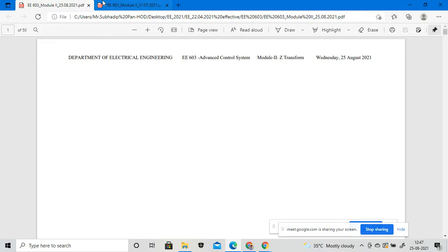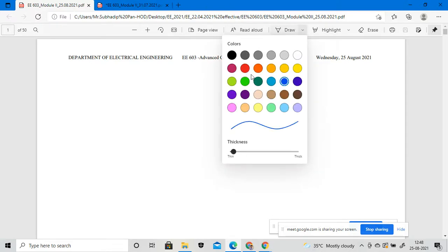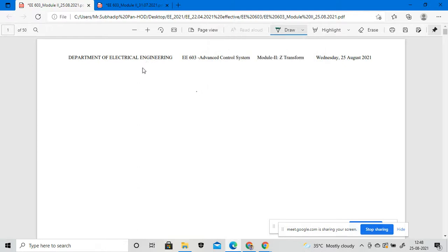If I draw the transfer function, one second. Suppose the transfer function of an open loop system. Open loop means it should not be a closed loop, right? Open loop system means there should not be any closed path. There should not be any feedback path, right?